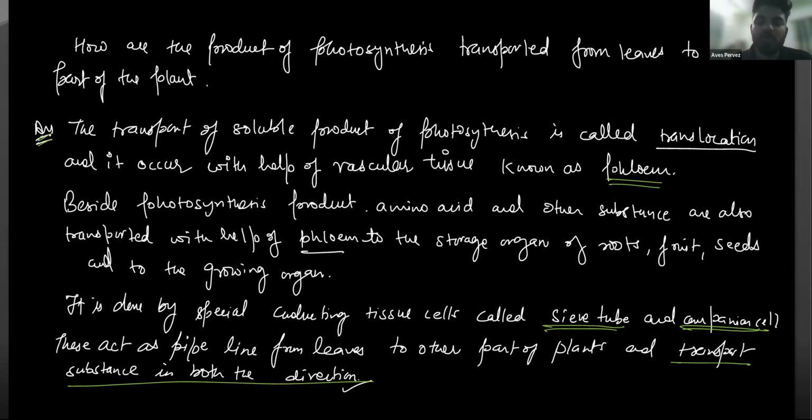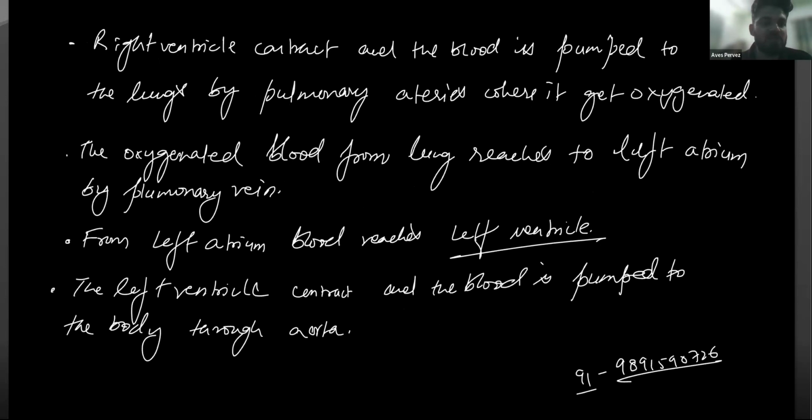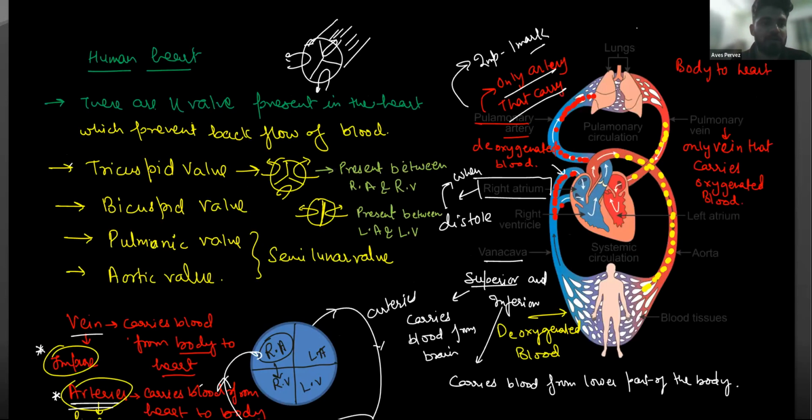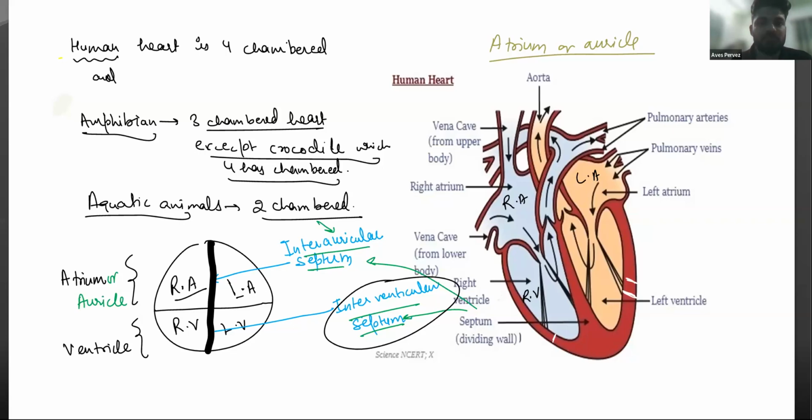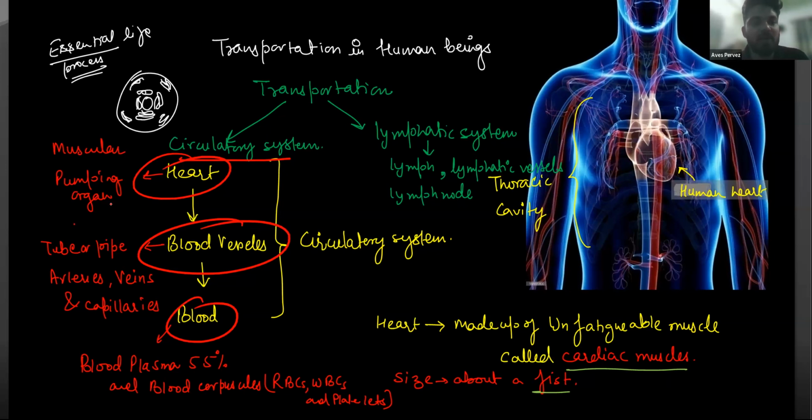Okay, now we're just going to start. You are very much familiar that in human beings transportation is... So we're just discussing here. In human beings, the circulatory system consists of heart, blood vessels, and blood. Heart is a pumping organ that you know very well. Blood vessels are of three types. These are the pipes or the tubules: arteries, veins, and capillaries. Okay, and blood we're going to start here.